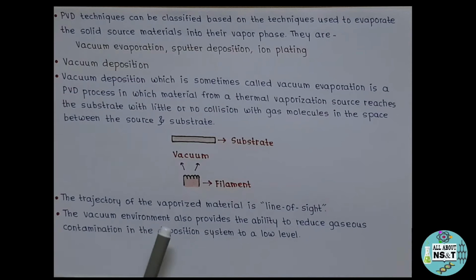As you can see in this figure, this is our filament, which is a thermal heating source where we place our source material, and above it we have placed our substrate. This thermally heated source vaporizes our source material, and these vapors travel through this distance and then get condensed and deposited on the substrate.